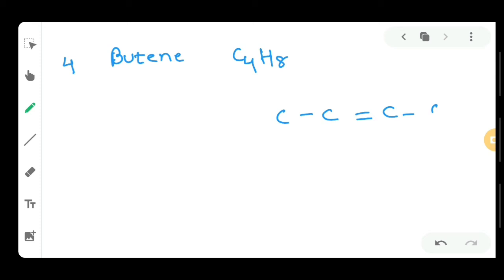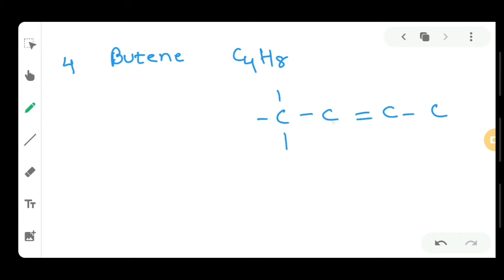Now let's try to make it for n equal to 4. The name will be butene. The formula is very simple, that is C4H8, and the structure again has C double bond C. See, I have placed the double bond only between two carbon atoms, not between each and every carbon atom. Here one covalent bond is present, so 3 hydrogen can come.